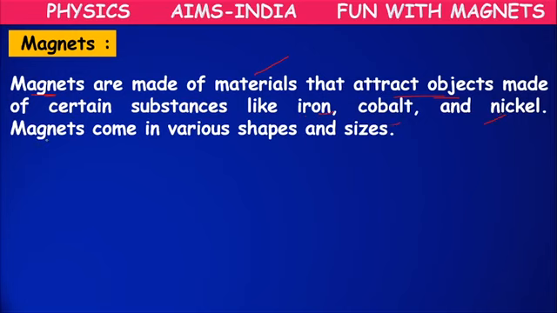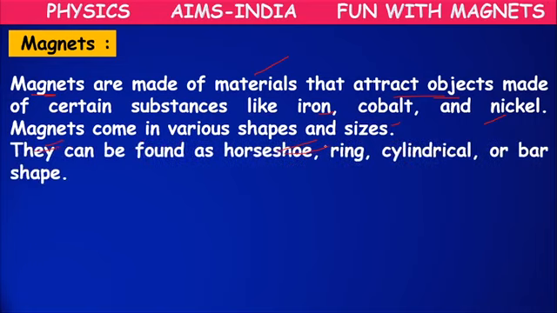These magnets are available in different shapes and sizes. Magnets are the materials which will attract objects. Not all objects, they will attract only some kinds of objects. These magnets are mainly made up of iron, cobalt, nickel like materials. They are available in different shapes and sizes, like horseshoe magnet, ring magnet, cylindrical magnet, bar magnet, which we will learn later.